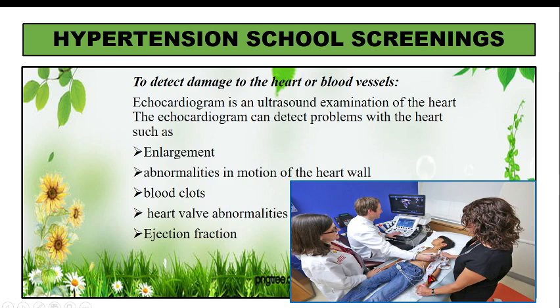Okay, this test is also done to detect congenital heart defects, but now our topic is related to hypertension. So, this helps to know whether the heart is enlarged, whether there are abnormalities in the motion of the heart walls. If some blood clots are there, we can find out. If heart valve abnormalities are there, we can find them out. We can also find out the ejection fraction. Ejection fraction means to what extent the right ventricle and left ventricle are ejecting the blood. Okay, so all these can be found out by echocardiogram.